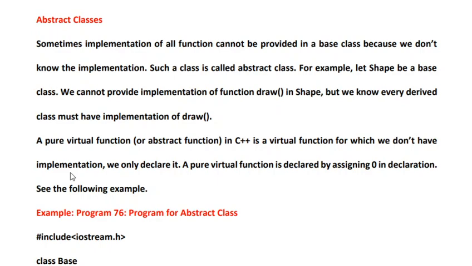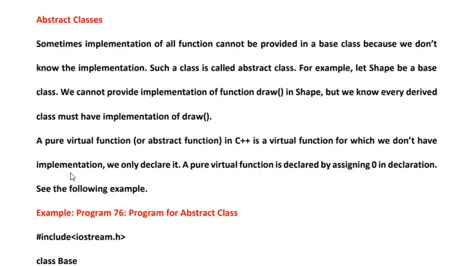Now, let us try to understand it with the help of an example. Let us consider a class shape. Now, it may be difficult for us to create a definition for a function draw in the class shape itself because shapes may be of different types, and depending upon different types of shape, we need to have implementation for the draw function. So it may be difficult for us to create a definition for the function draw in the class shape.